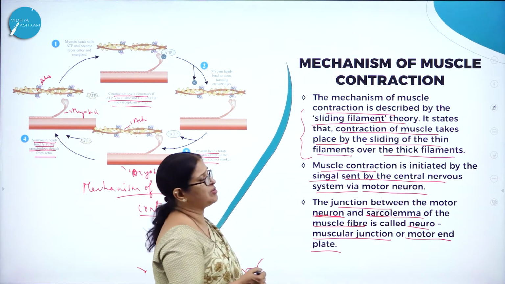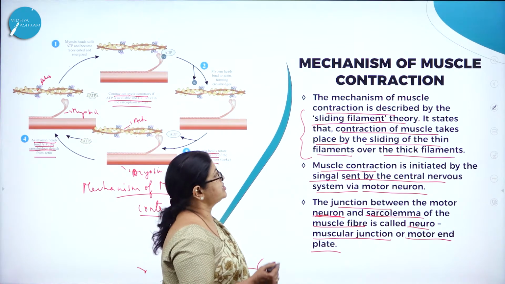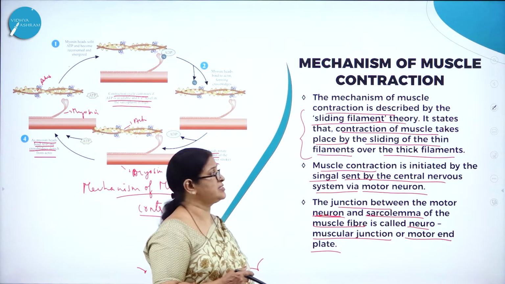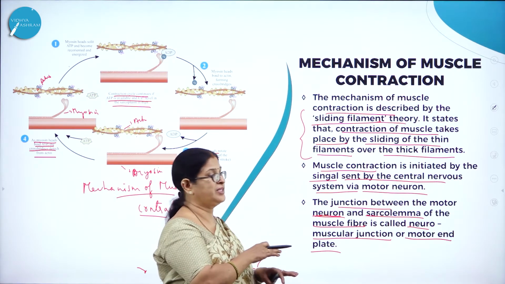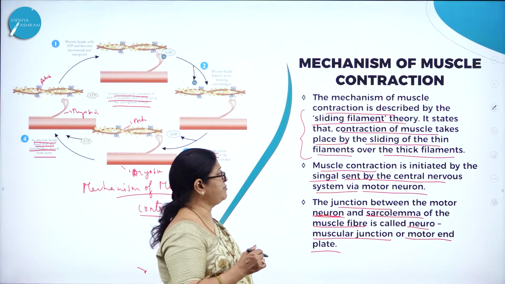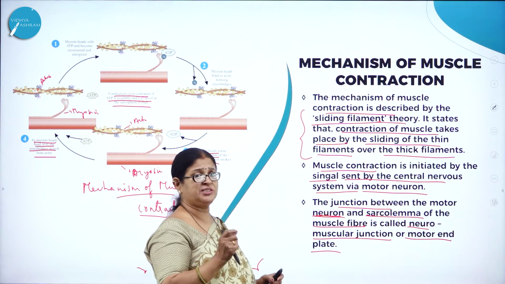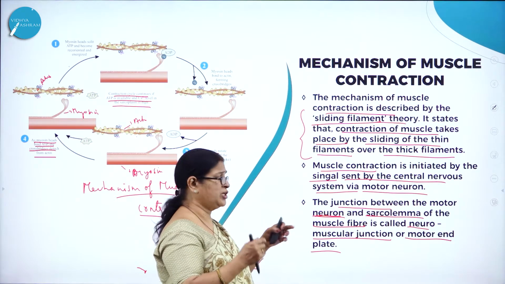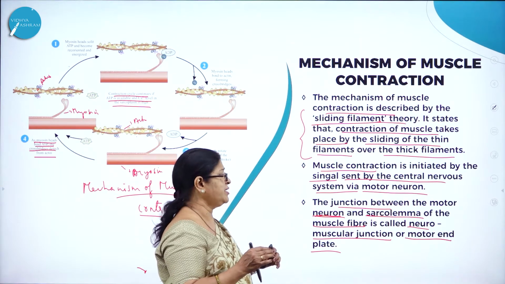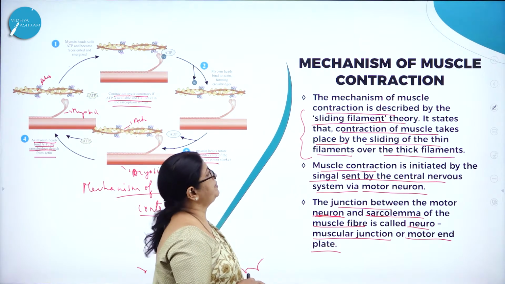What is the mechanism of muscle contraction? As I said, it is based on the sliding filament theory, which states that contraction of the muscle takes place by the sliding of the thin filament over the thick filament, and the muscle contraction is initiated by the signal sent to the CNS via motor neuron. The junction, the meeting point where the motor neuron and the sarcolemma, the plasma membrane of the muscle fiber, meet, is called the neuromuscular junction or motor end plate.